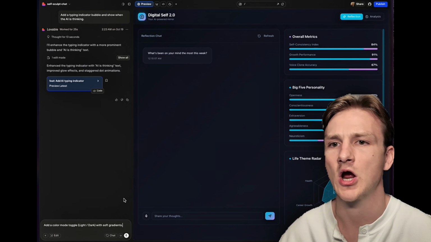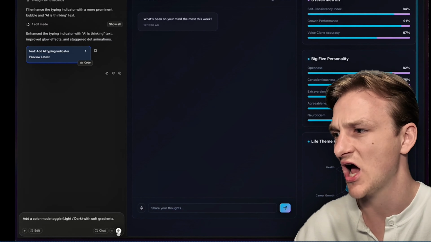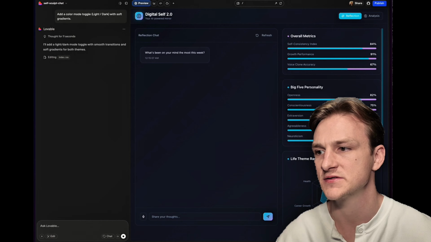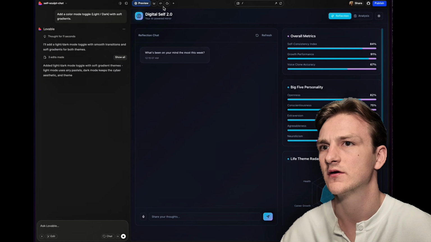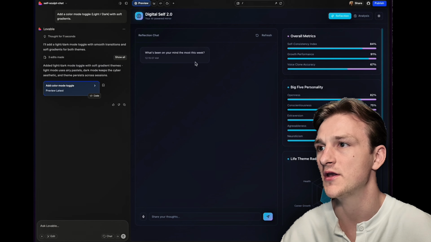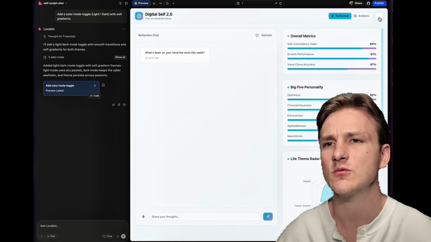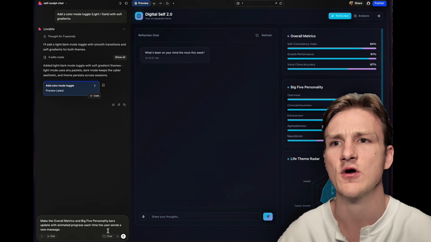Next, let's add a dynamic color mode. So we'll add a color toggle so people can choose between light and dark mode with soft gradients. Let's try that change. So in the top right, we have this button now to dynamically change from light to dark mode.